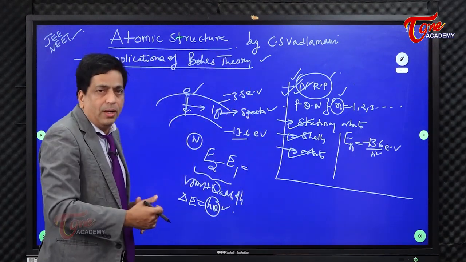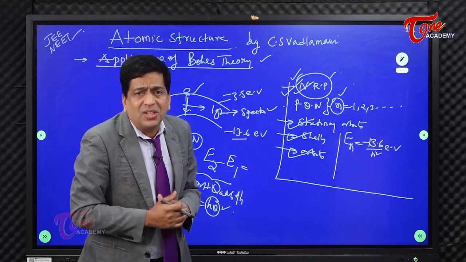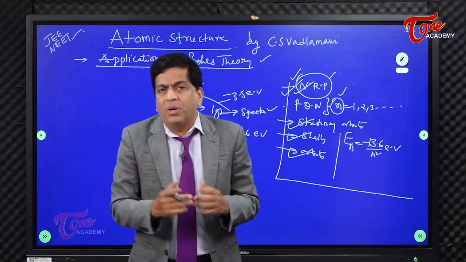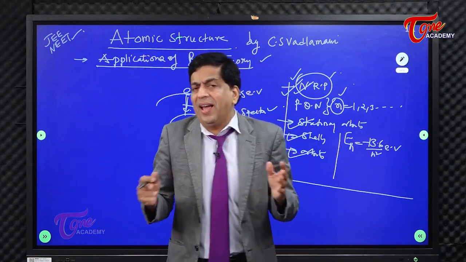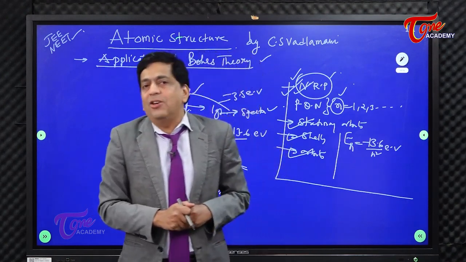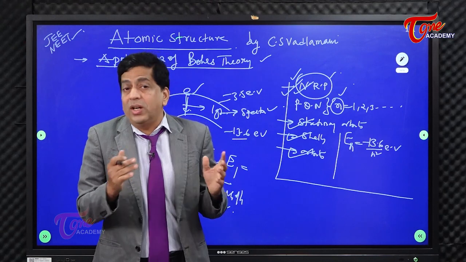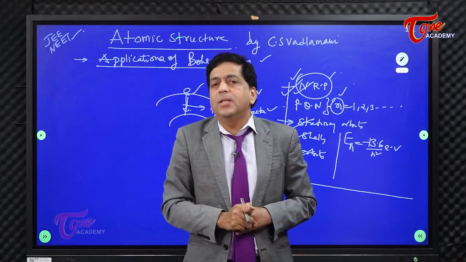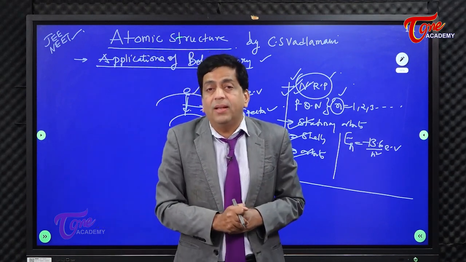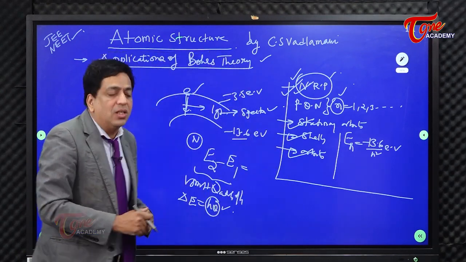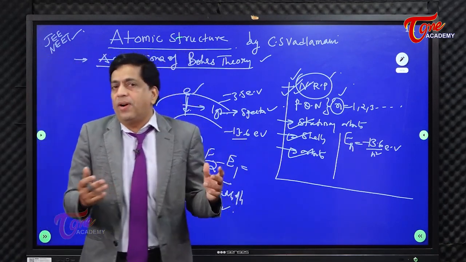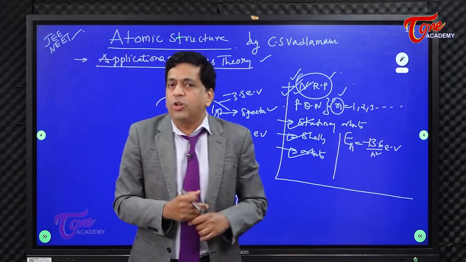So next comes Sommerfeld, right? He will be dealing with subshells. The next comes Lande, who will tell you something about the orbitals, which is a much smaller space. And then people get into pinpointing the address of the electron with Schrodinger's wave equation, where you're finding the probability of finding the electron at 99.99%. So basically, from shell to Schrodinger's wave equation, we are finding or pinpointing the address of the electron, you must understand.